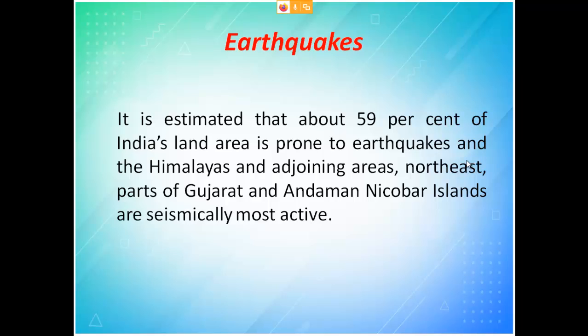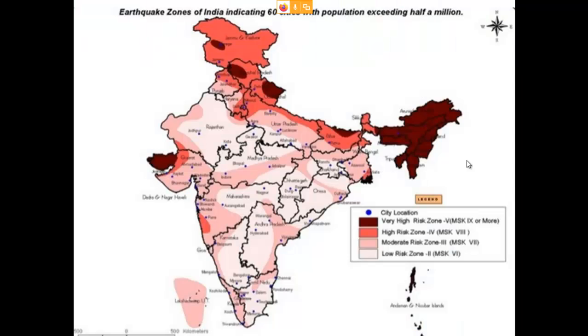And the northeastern part, Gujarat, the Andaman Nicobar Islands, and areas where earthquakes are more, we call seismically most active regions. So we will see with the graph. You can see here this part of Assam, some part of Jammu and Kashmir, and some part of Gujarat. So these regions are very highly prone to earthquake. So I repeat, this indicates very high. Then comes high risk.